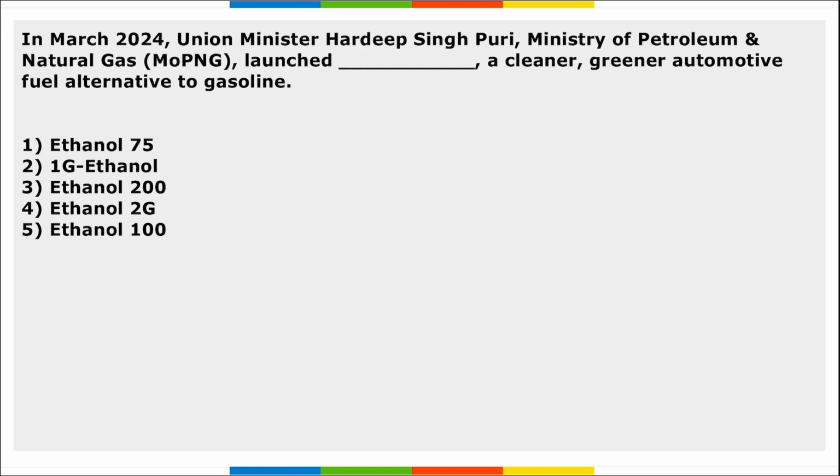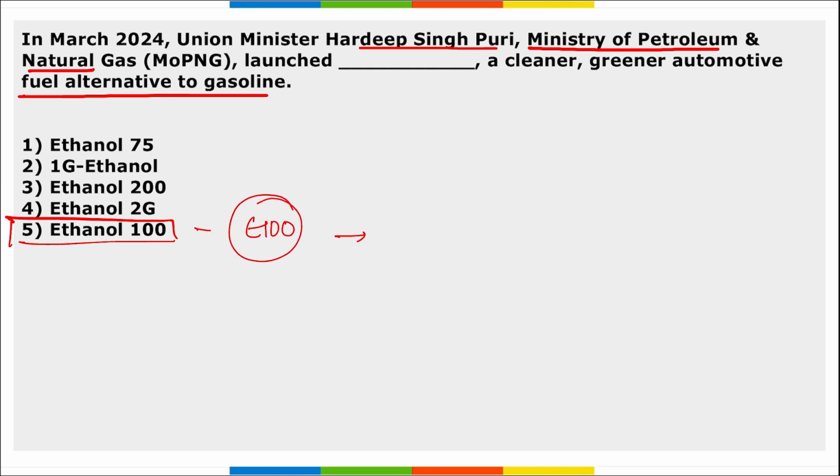Correct? Next. In March, Union Minister Hardeep Singh Puri, for the Ministry of Petroleum and Natural Gas, launched Ethanol 100, a cleaner, greener automotive fuel alternative to gasoline. So, Hardeep Singh Puri, correct? He launched Ethanol 100. Right? This is a cleaner, greener automotive fuel alternative to gasoline. This is also known as E100. Correct? And it was launched at IOCL's retail outlet, Erwin Road Service Station, in New Delhi.